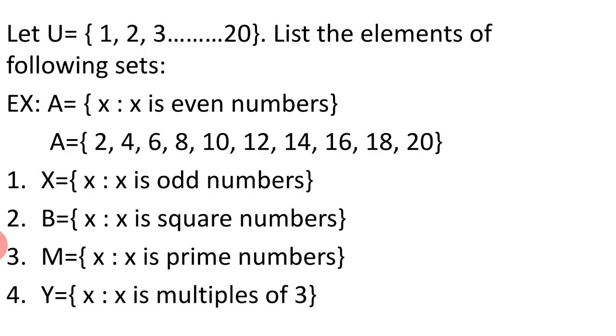Number 3, prime numbers. And number 4, multiples of 3. So we will list them both by using the universal set. We will find the prime numbers in number 3 and we will find the multiples of 3 with the help of the universal set. We cannot include the elements that are not listed in the universal set while listing the given sets.